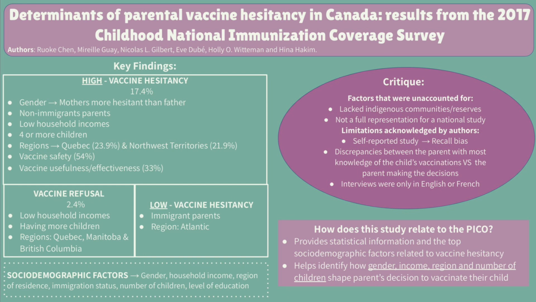And the top reason for being hesitant was about vaccine safety. The others were more hesitant about the vaccine's usefulness and effectiveness. Those who refused the vaccine and have never had their child vaccinated made up 2.4% of the data. They were found to have low household incomes, had more children, and were in the regions of Quebec, Manitoba, and British Columbia. Finally, those with the lowest vaccine hesitancy were immigrant parents, found more in the Atlantic region of Canada.